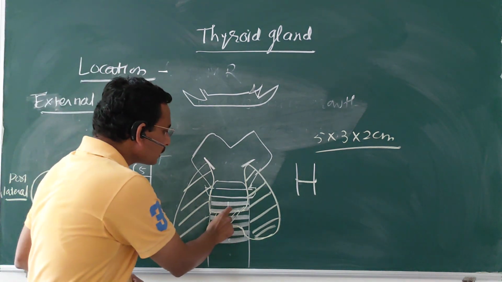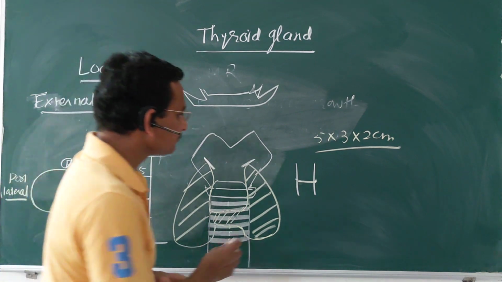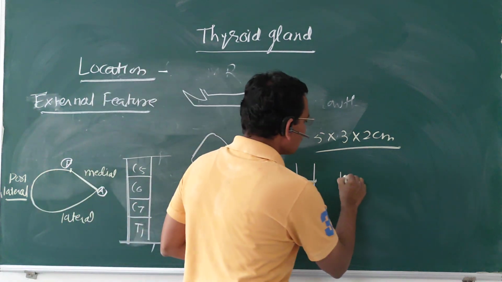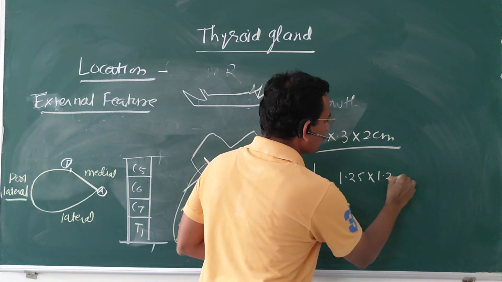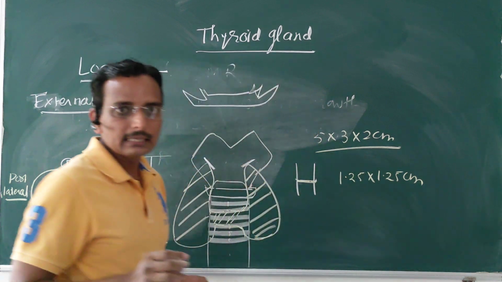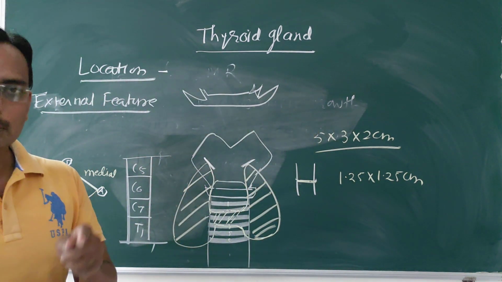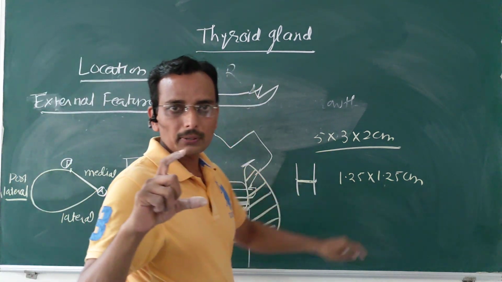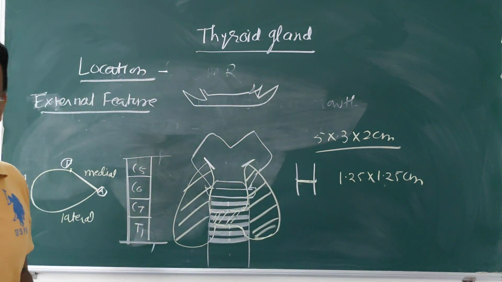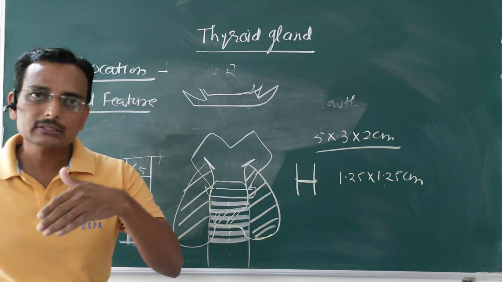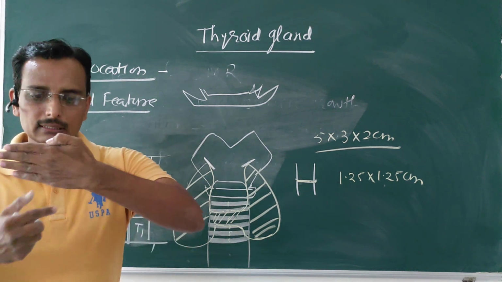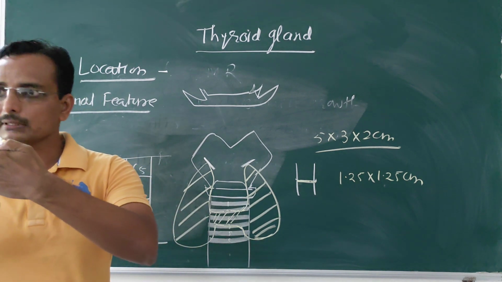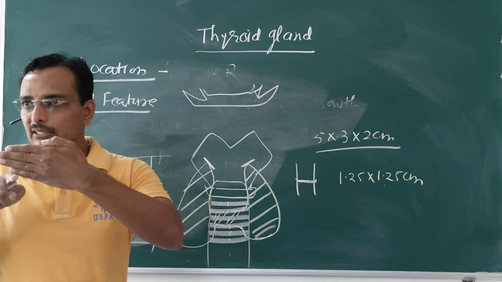And what about the isthmus? The isthmus is horizontal and square shaped, with dimensions 1.25 by 1.25 centimeters, meaning its length is about 1.25 centimeters and its vertical diameter is also 1.25 centimeters. It also has two surfaces, the anterior surface and the posterior surface, and a superior border and an inferior border.